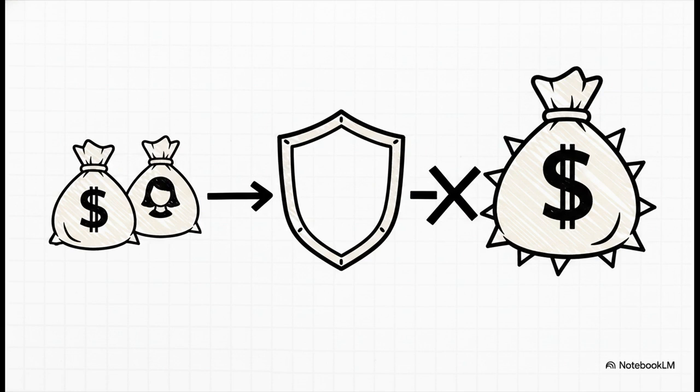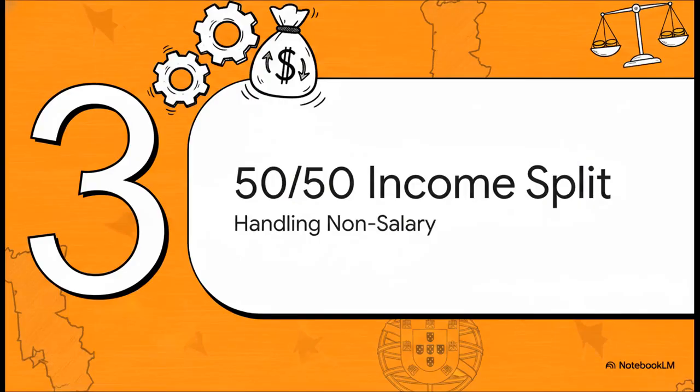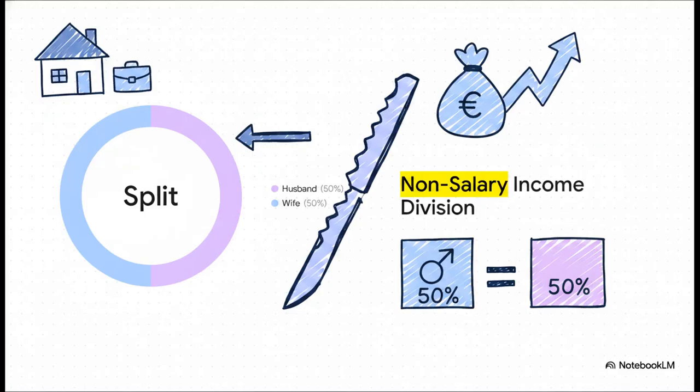So this clause saves them from a massive, unfair tax hit. So, if we can't tax them as one big entity, how do we actually do the math? Let's check out the 50-50 income split for non-salary sources. All right, so if the government can't combine them into a single AOP or BOI, how do we split up this communal income pot? Clause B lays out a brilliantly simple solution.